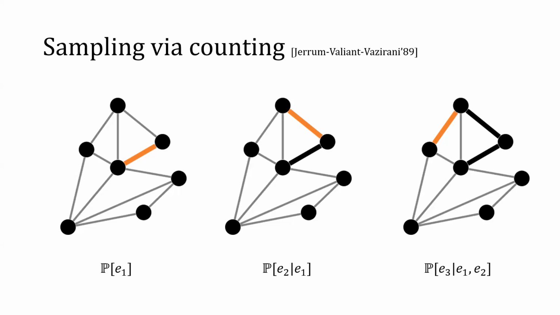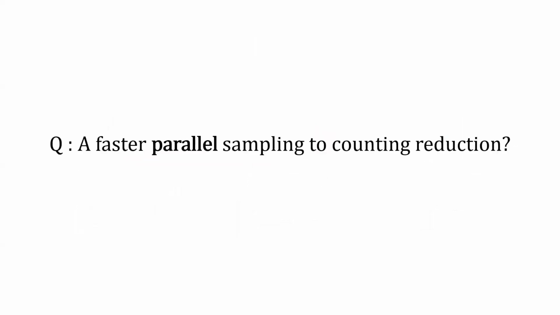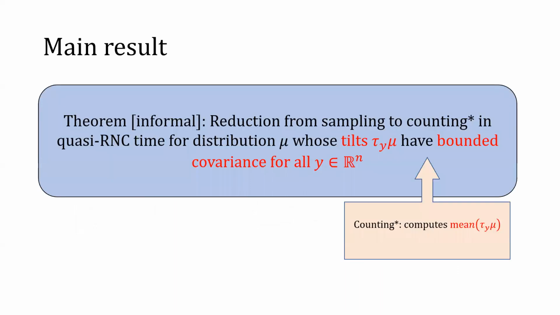So can we get the reduction from sampling to counting that runs in faster parallel time? Our work saw the first quasi-random NC time reduction from sampling to counting for distributions whose tilts have bounded covariance, and I will define what this means later. By quasi-RNC, I mean the parallel time is still polylog n, but the number of machines used is quasi-polynomial in n, so n to the log n.